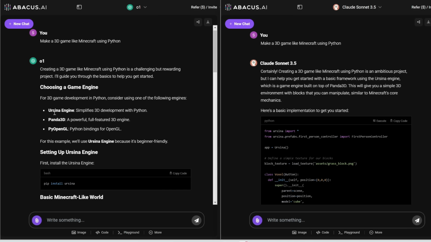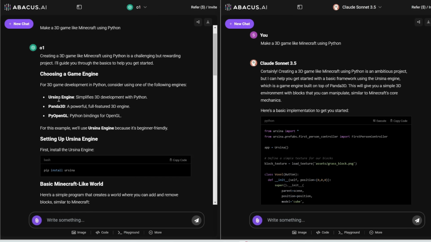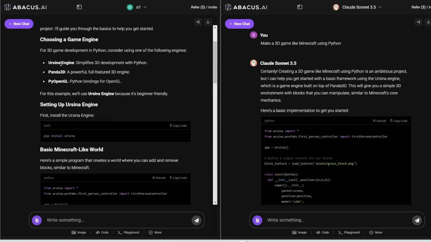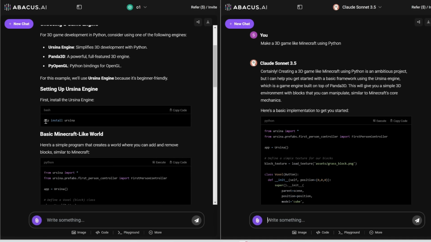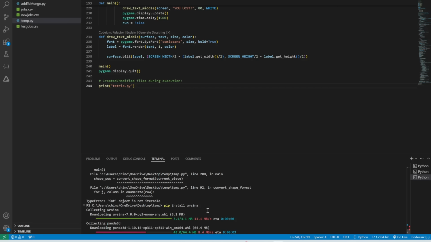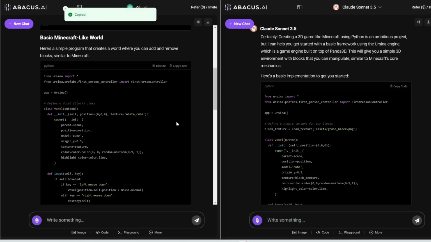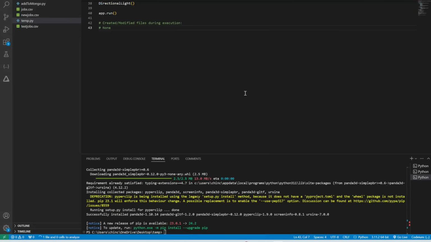Alright, so again, I like O1's answer a bit better. It's assuming that I have no experience in 3D game development. I have no idea what these engines are, so it's actually telling me I can consider one of the following engines. In this example, we're going to use this engine, so I'll need to pip install this first. Note that for Claude 3.5, it did not remind me to install this. So let me copy this, and I will paste it in the terminal to install. Alright, after that's done, I'm going to copy this code and select all, and then paste it in here.